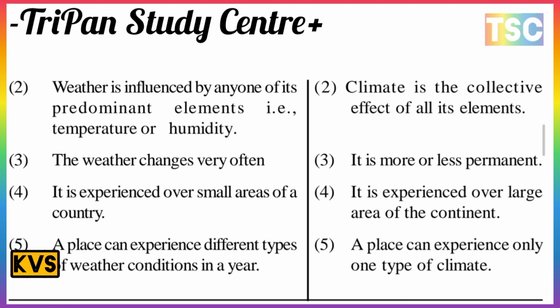The third point is also important here. Weather changes very often. Climate is more or less permanent. The fourth point: weather is experienced over a small area of the country, but climate is experienced over a large area of the continent. The fifth point: a place can experience different types of weather conditions in a year, but a place can experience only one type of climate.